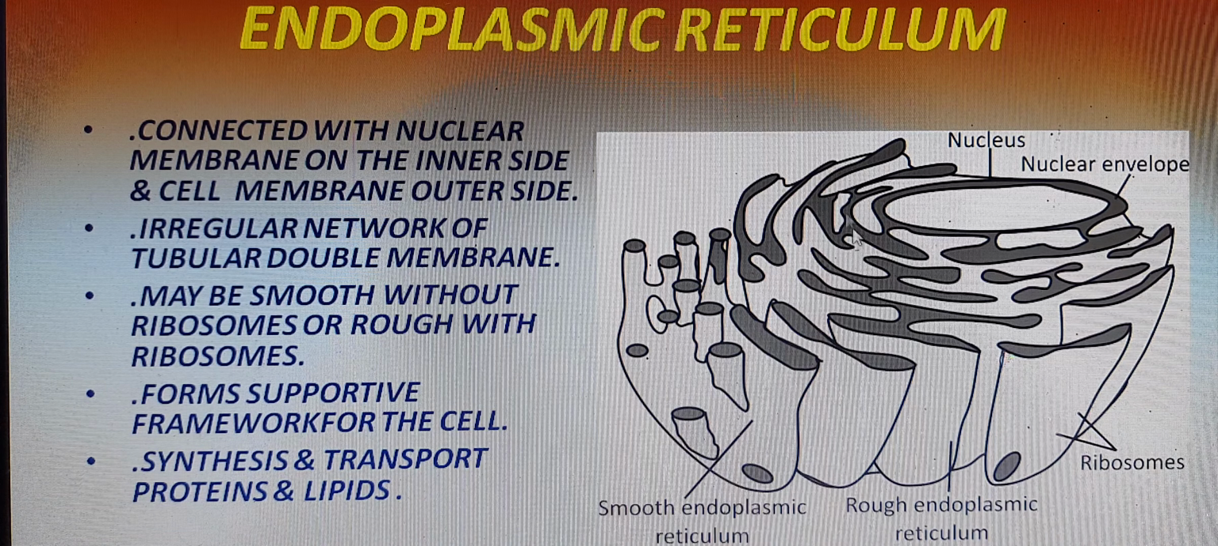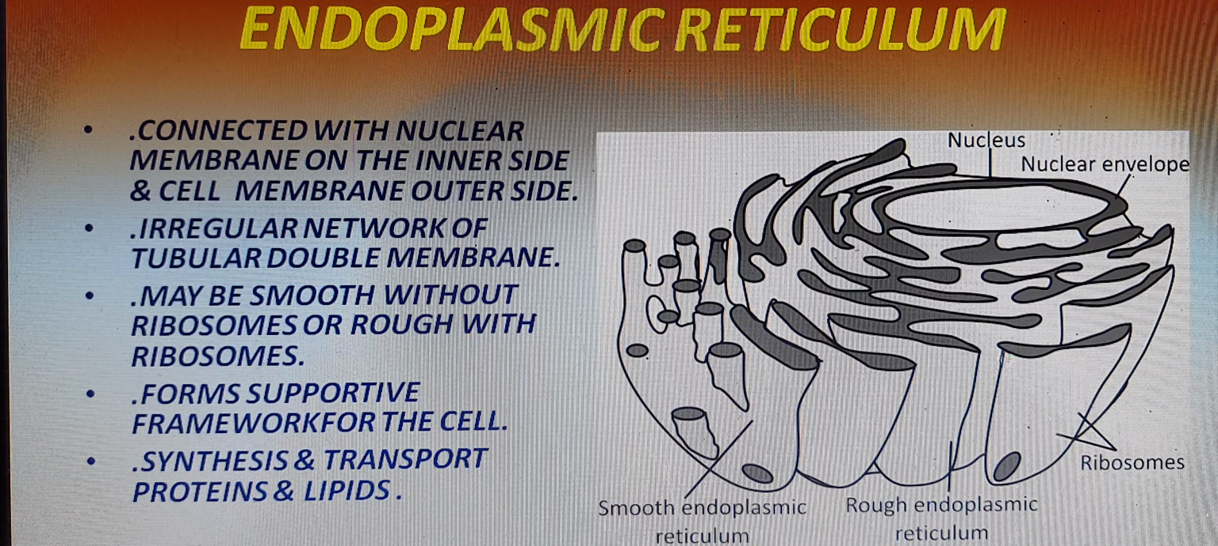It is an irregular network. You can have a look at this diagram. It's an irregular network of tubular membranes. The membranes are double-layered tubular membranes. This endoplasmic reticulum is normally of two types: one is the smooth endoplasmic reticulum and another is the rough endoplasmic reticulum.